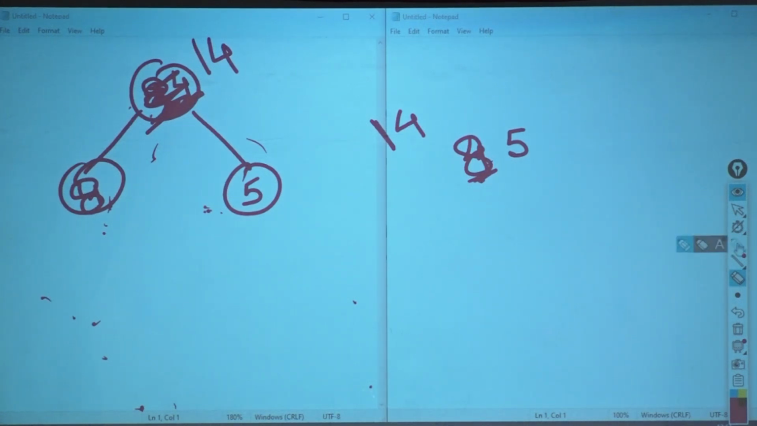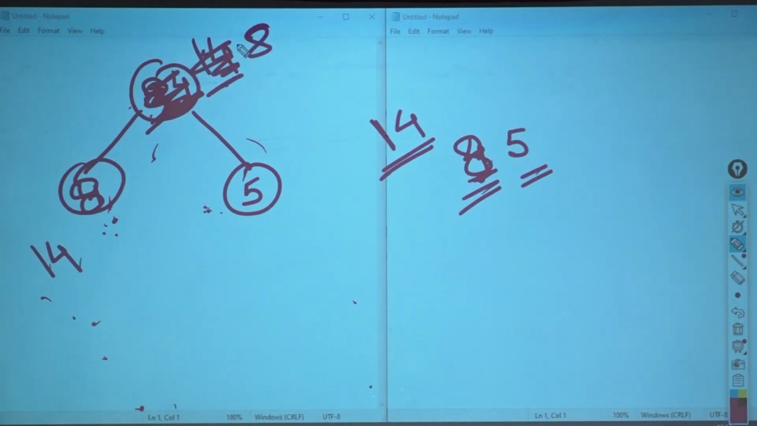Now what do I have? I have 14, I have 8 and I have 5. Okay. So what do I do over here? I will check here. 14, are you less than 8? No, I am not less than 8. Then I am not maintaining the min heap property. Then what do I need to do? I need to swap it. So what will I do? I will make 14 over here and I will make 8 over here.